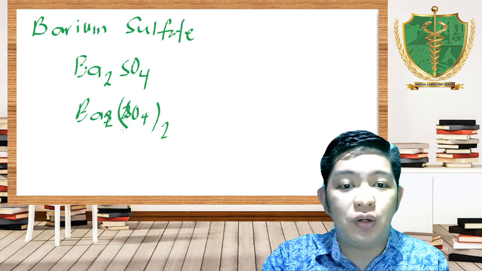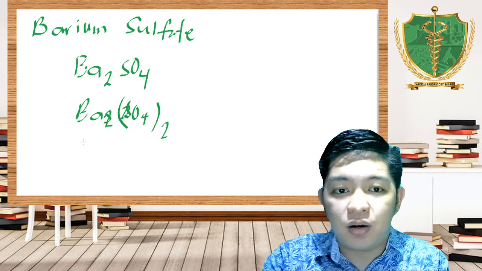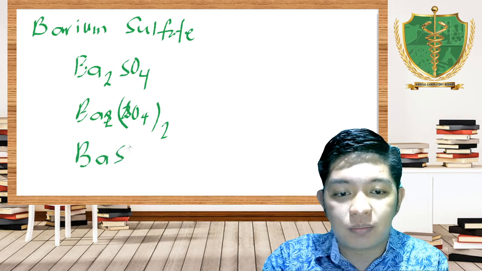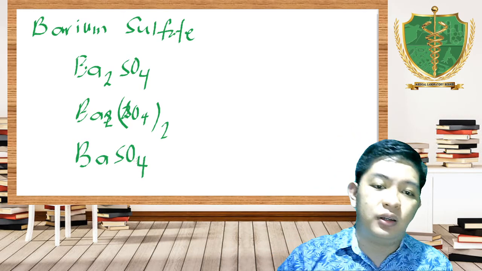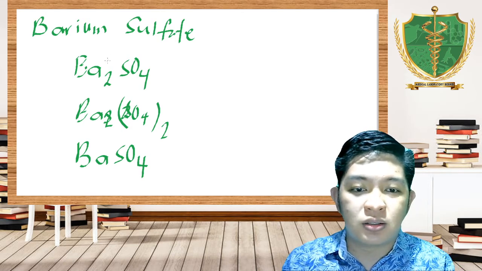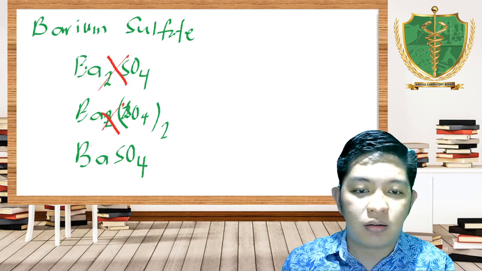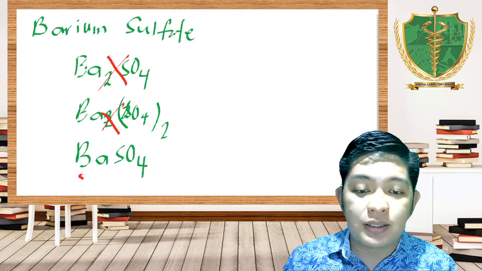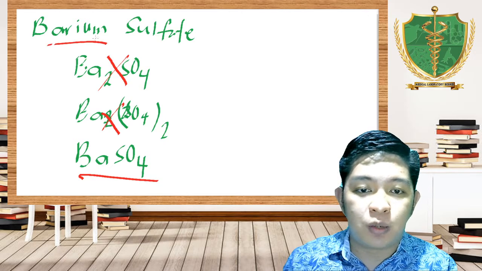But mind you people, the correct chemical formula of barium sulfate is this one. The first two chemical formulas are incorrect. This is the correct chemical formula of barium sulfate.